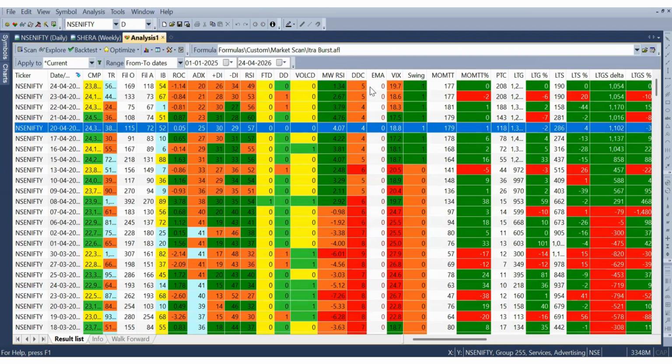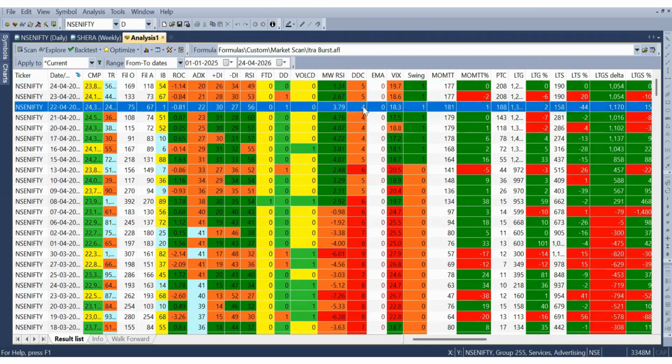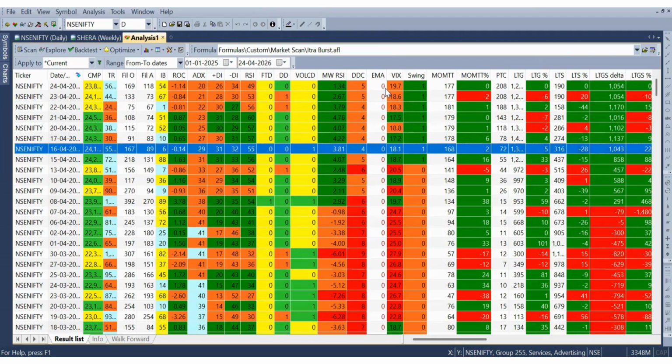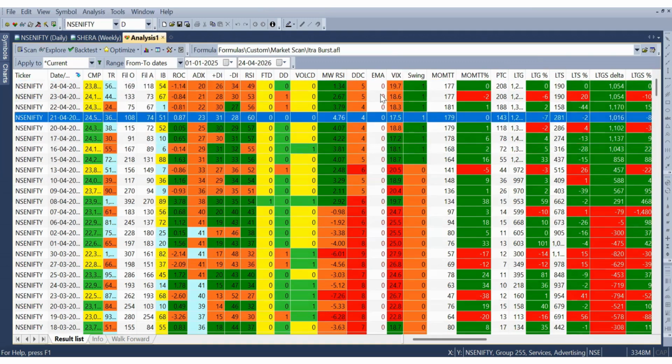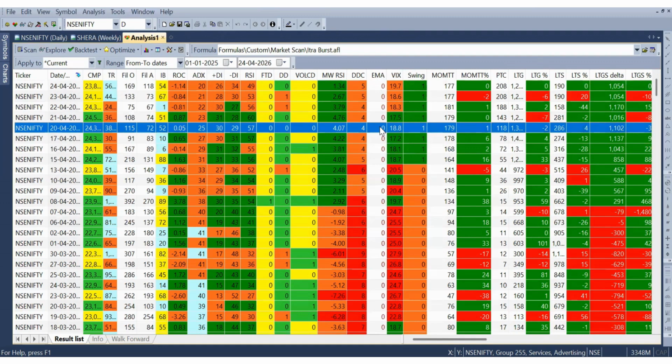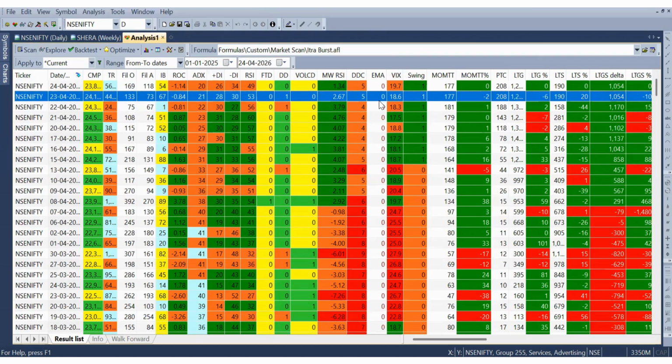Bad thing is distribution days have been accumulated again. It's around 5. That's also bad. We have not recovered any moving averages till now. That's also kind of not so good, I would say. We might see recovery in time going forward. Since it's a V-shaped recovery, it might take time.